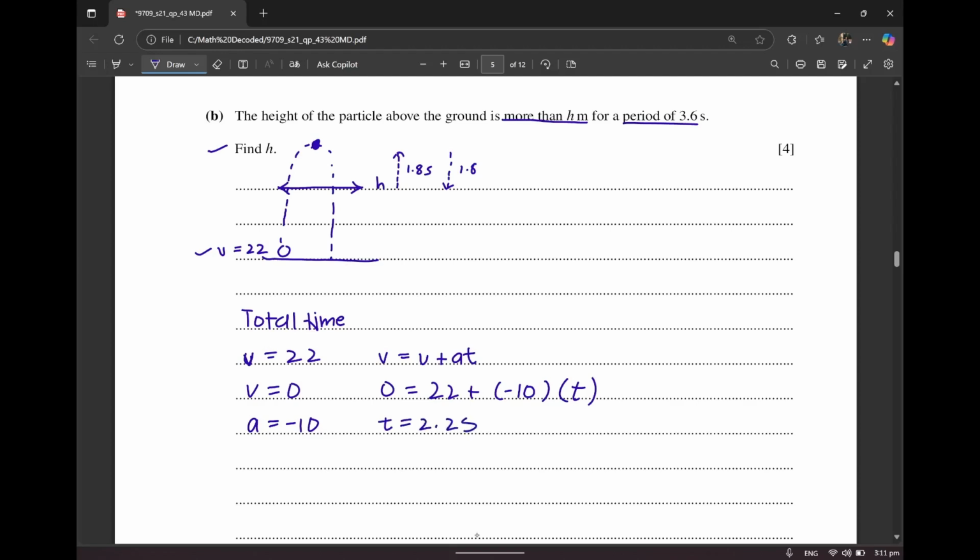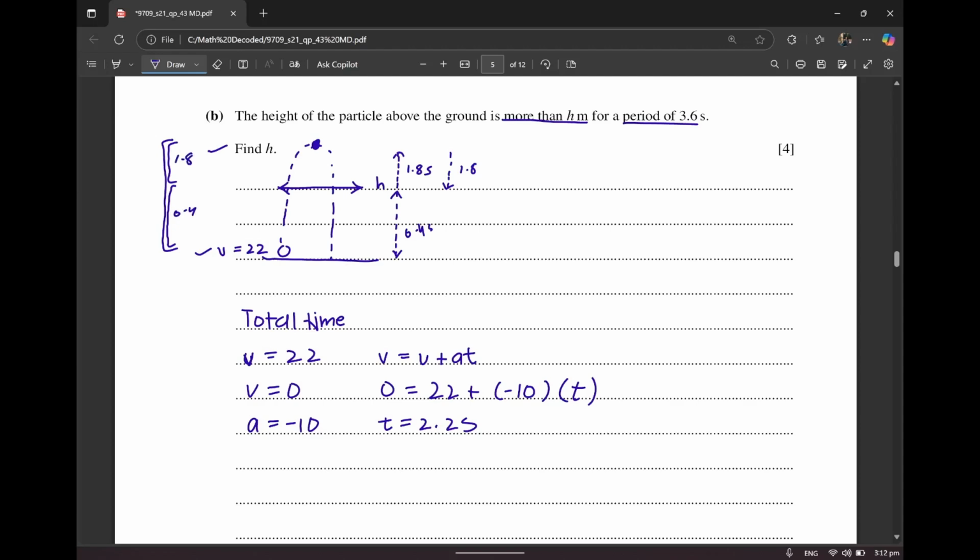That means you're going to be subtracting 1.8 from 2.2, and that will give you that it takes 0.4 seconds to travel till h, because it takes 2.2 to do this entire distance, 1.8 for this distance. So I subtract both of them, and I will get the answer as 0.4 for this part.